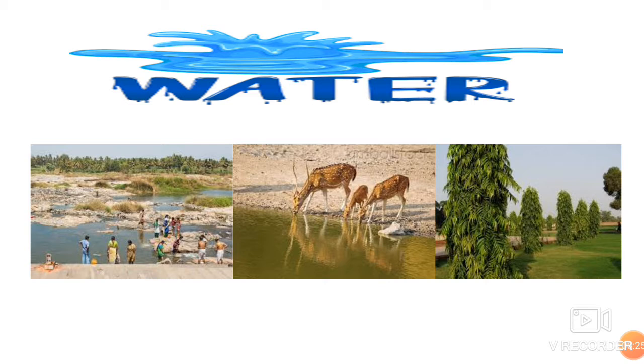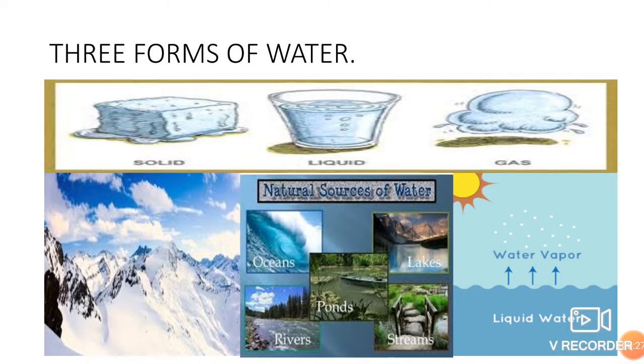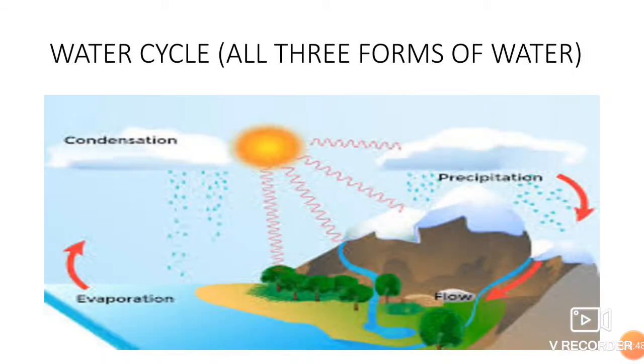Now we have learned the three forms of water, that is solid, liquid, and gas. The solid you'll find on the high peak mountains. The liquid form you'll find in the ocean, pond, river, lake, the water bodies, and of course the water vapor. Due to the heat of the sun, it gets evaporated. All these three forms of water you'll be able to see in the water cycle, beta.